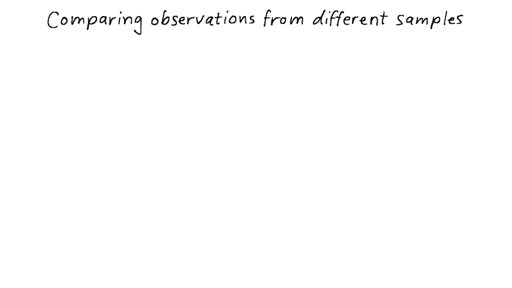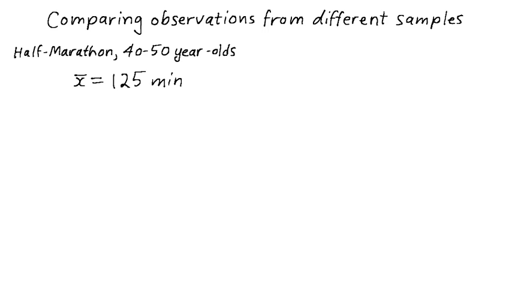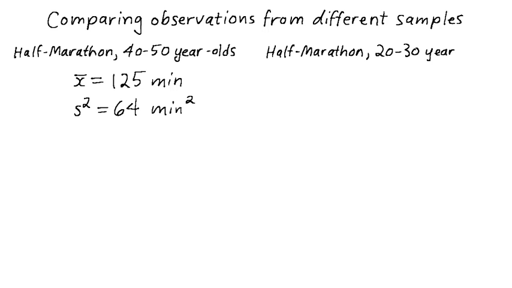It's particularly important to consider both the sample mean and the sample variance when making comparisons between observations taken from different samples. Here's an example of what I mean. Suppose the times recorded in a half marathon for runners between the ages of 40 and 50 resulted in the following: a sample mean of 125 minutes and a sample variance of 64 minutes squared. In the same race, times posted by runners in the age 20 to 30 category resulted in a sample mean time of 107 and a sample variance of 81 minutes squared.